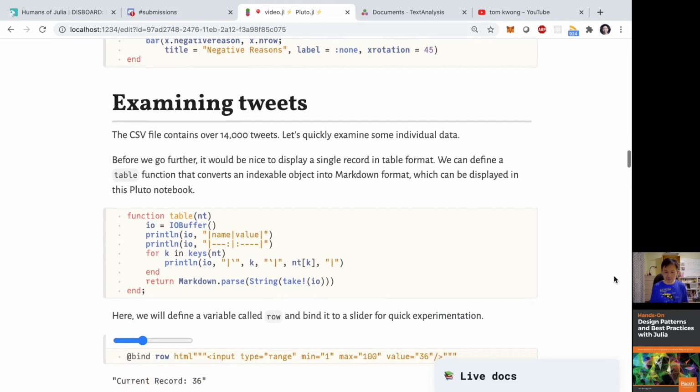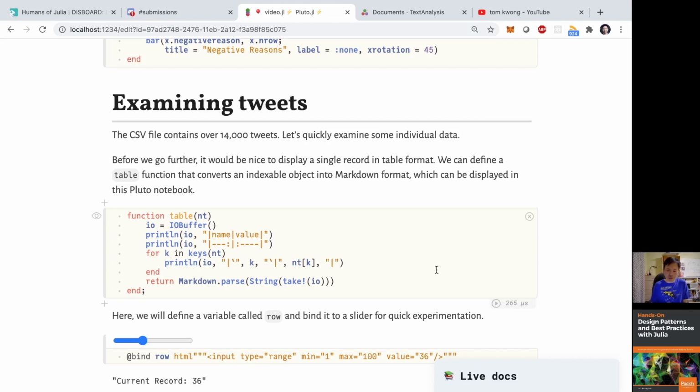So the whole data set has about 14,000 tweets, and I would like to see some of the tweets manually just so I can get a better understanding about how the text is being structured and what the record looks like, etc. So Pluto has an interesting feature where you can make some of the cells interactive. So I'm going to make use of that feature today.